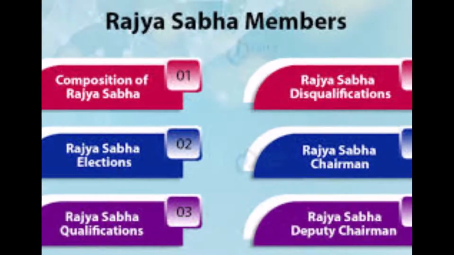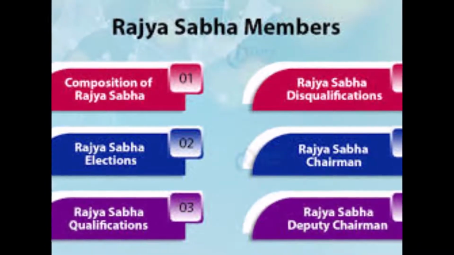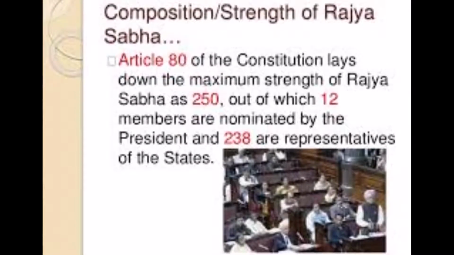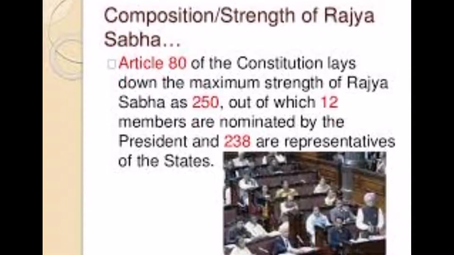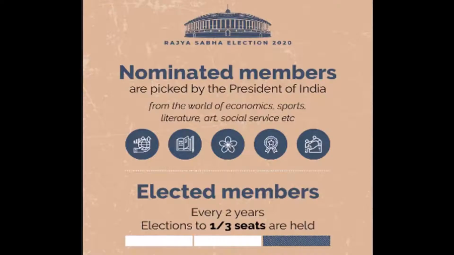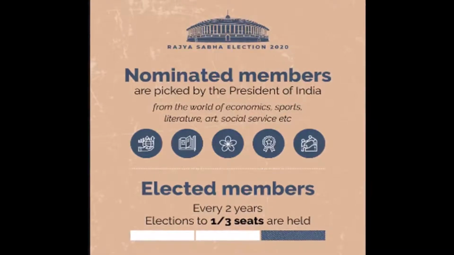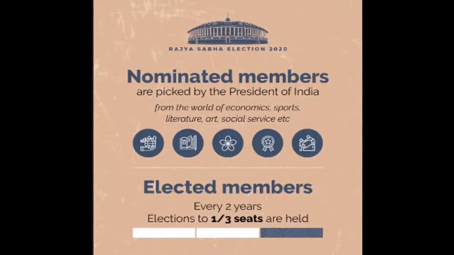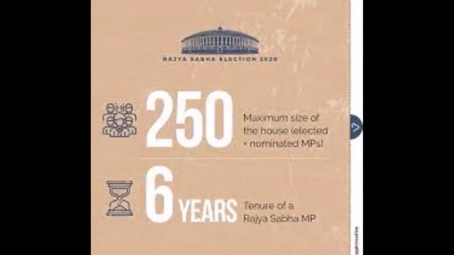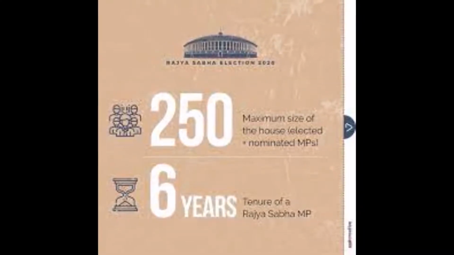Who can choose members? Elected MLAs elect members to represent their states in the Rajya Sabha. In a state legislative council, 1/3 of the members are elected by the MLAs of the state. 1/3 are elected by the members of local government bodies like municipalities, district boards, and so on. 1/12 is elected by university graduates living in the state. 1/12 are elected by teachers of secondary schools, colleges, and universities. The remaining 1/6 are nominated by the governor of the state from among persons who have excelled in the spheres of art, literature, social work, etc.